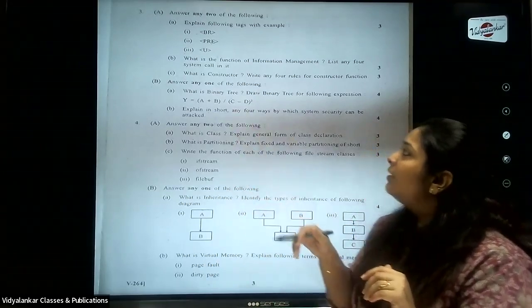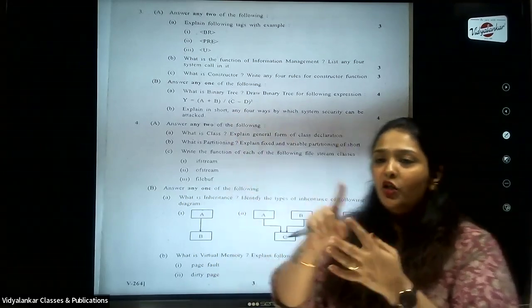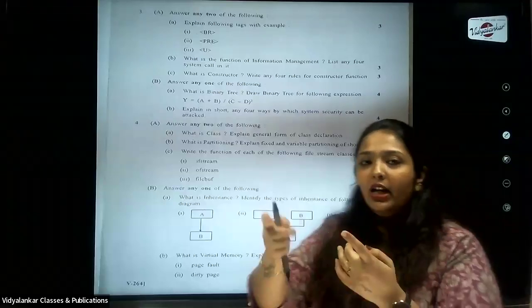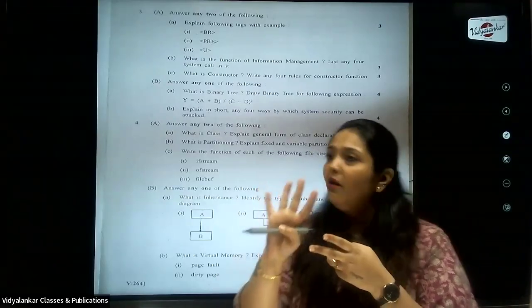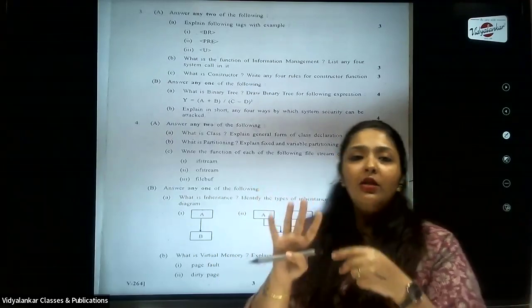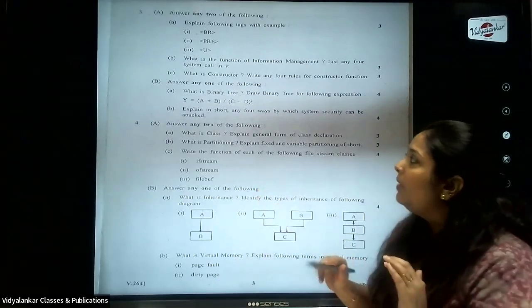Now, next question is, what is a constructor? Write 4 rules for constructor. So definition, again 3 marks question, right? So again, a definition will hold 1 mark, 2 marks left. So 4 characteristics, 4 rules are asked. So half mark each. So that's how the marks distribution will be done.